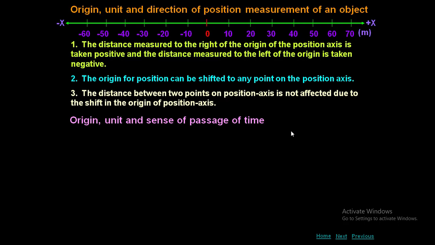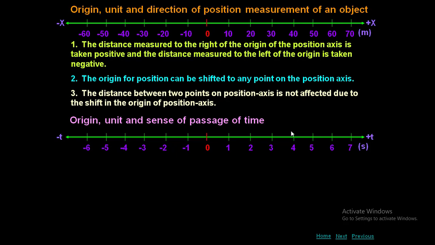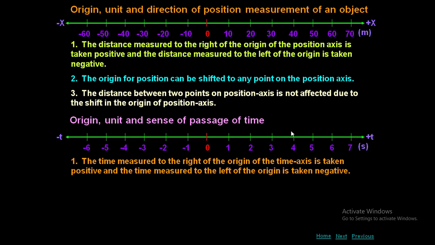Horizon, unit and sense of passing time. Now I am going to take a time axis. You can see towards the right side it is increasing time, towards the left side it is decreasing time with respect to O. The time measured to the right of the horizon of the time axis is taken positive and the time measured to the left of the horizon is taken negative.